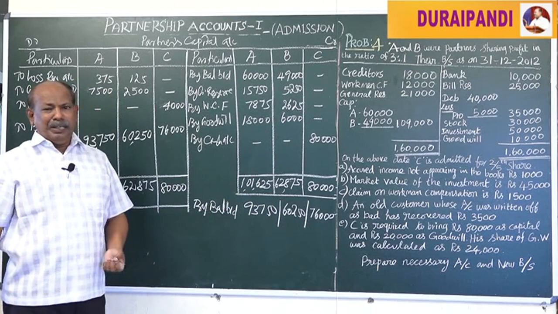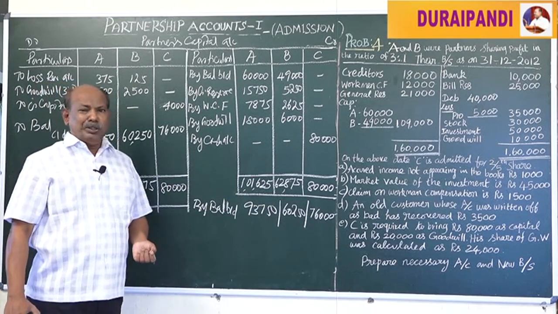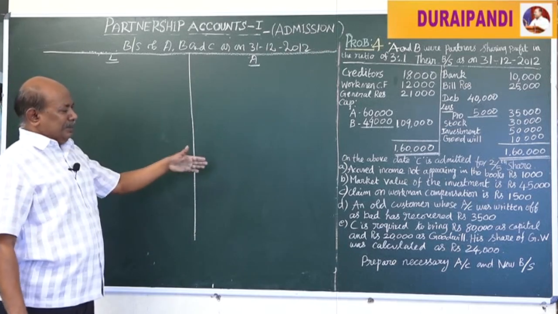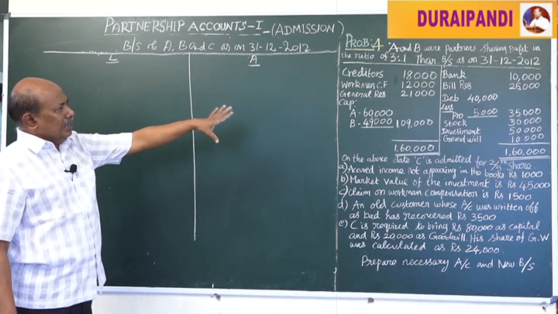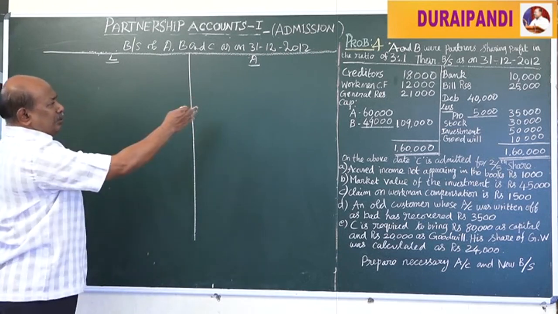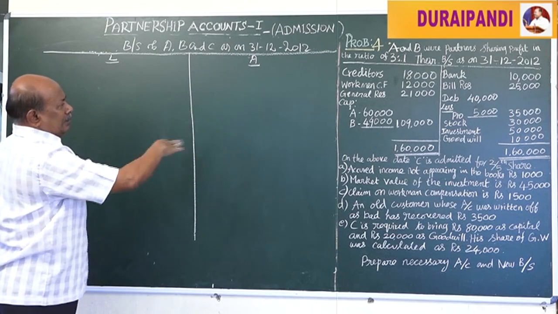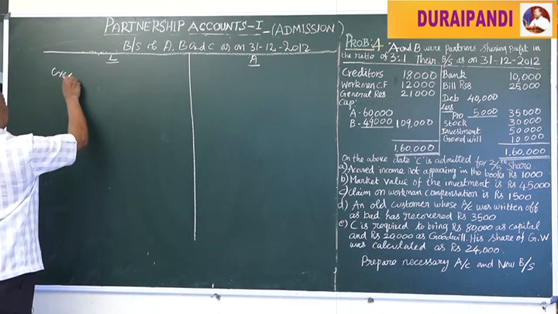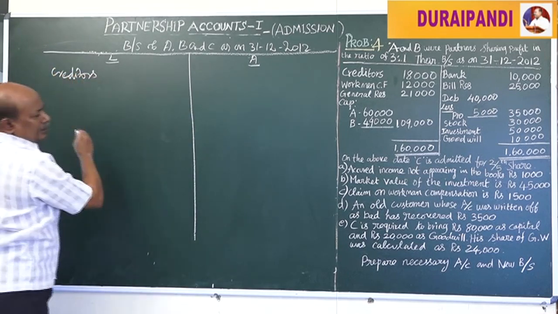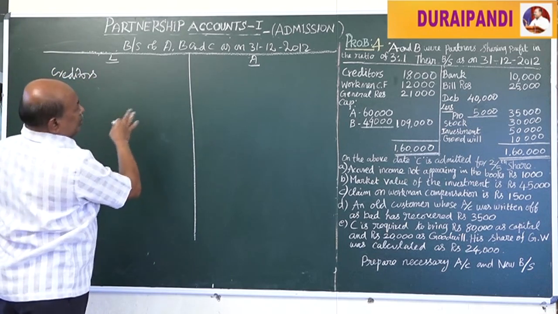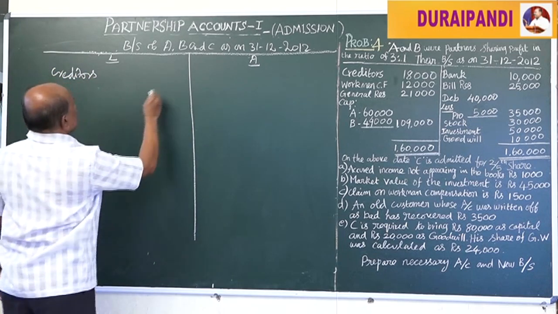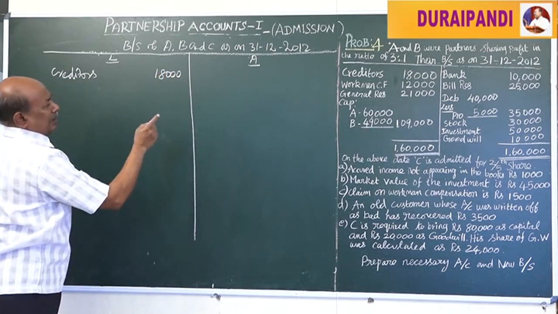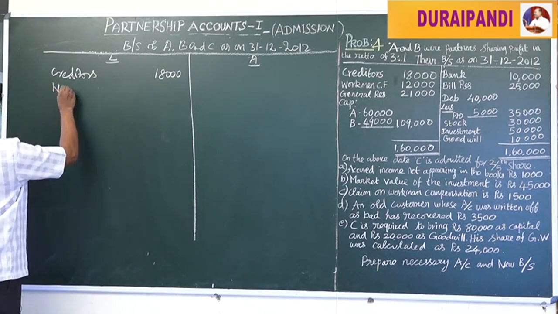Next we have to prepare the final balance sheet, or new balance sheet, after admitting C. Now we should prepare the liability side. First, sundry creditors. Here there is no change in the creditors, 18,000. Next, workman compensation fund.